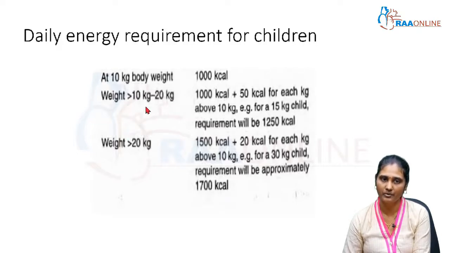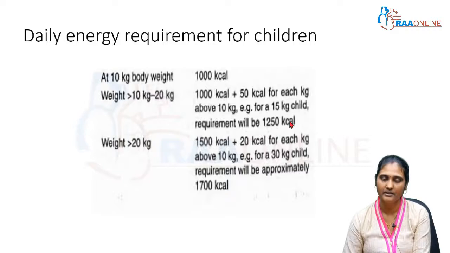If the child is above 10 kg and up to 20 kg, along with the 1000 kilocalories, for every increase in kg you add 50 kilocalories per kg. For example, for a 15 kg child, 10 kg is 1000 kilocalories, and the extra 5 kg at 50 per kg is 250. So in total the requirement is 1250 kilocalories for a 15 kg child.